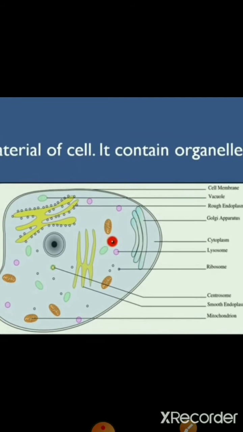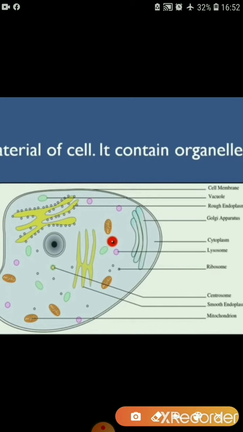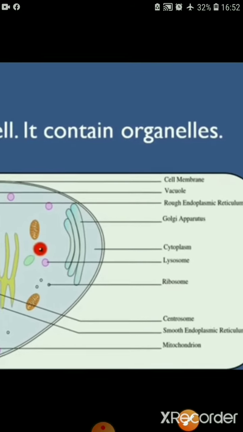The green bodies, as you are able to see here, all are called vacuoles. All these are called vacuoles.